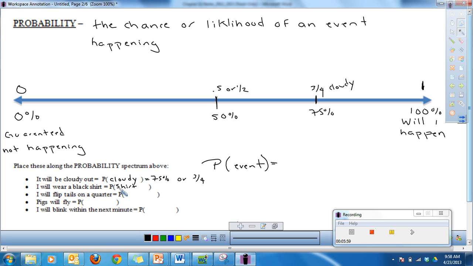You only have 2 shirts to pick from. If you pick a black shirt, you have a 50% chance of picking it. If you pick a white shirt, that's a 50% chance of picking it. If I flip a quarter, what's the probability of flipping